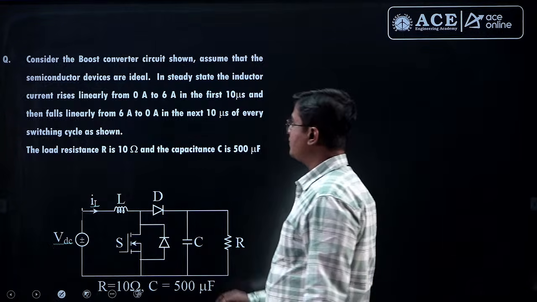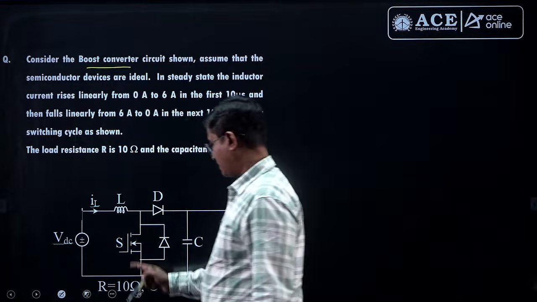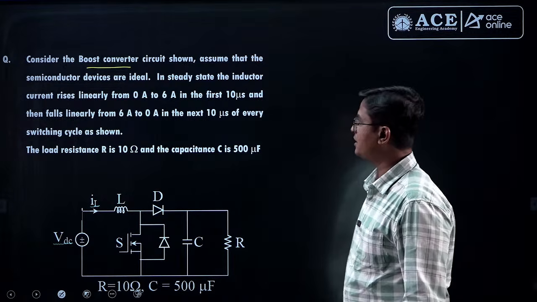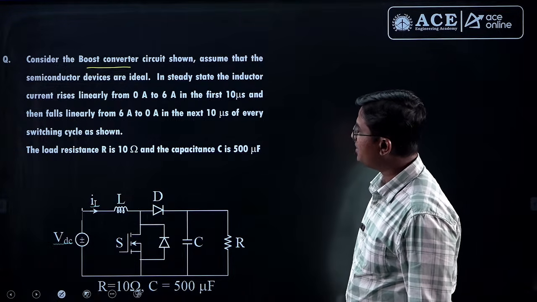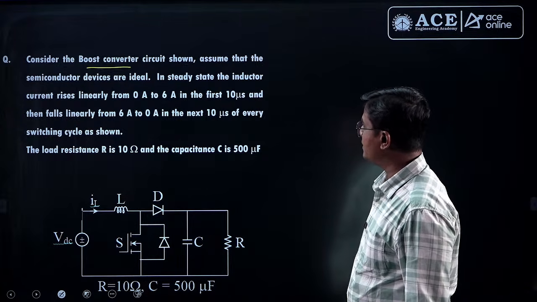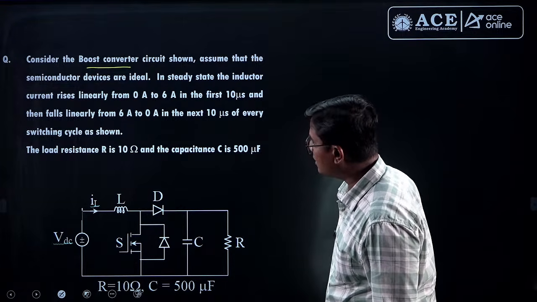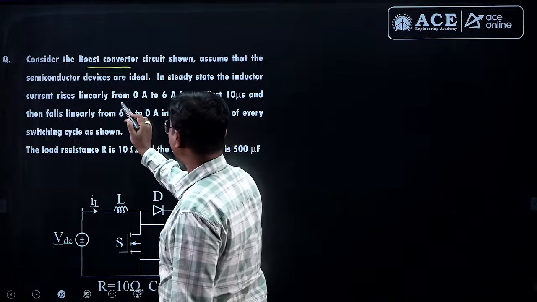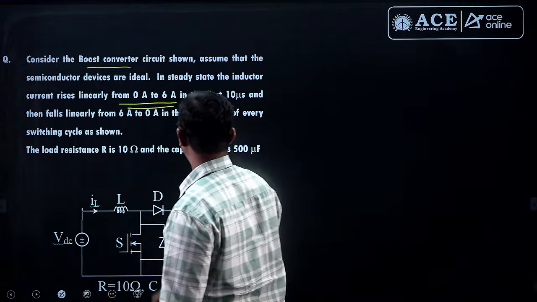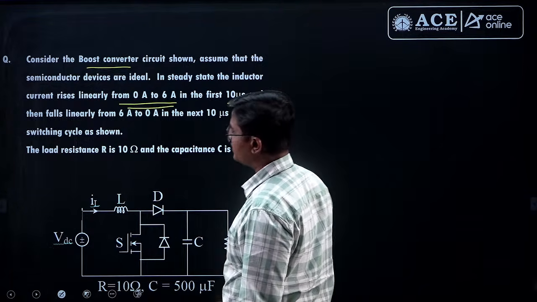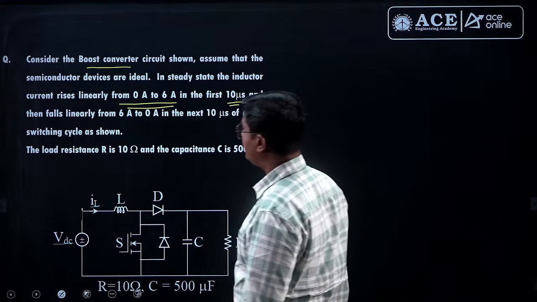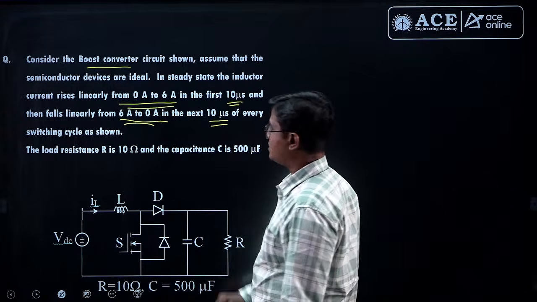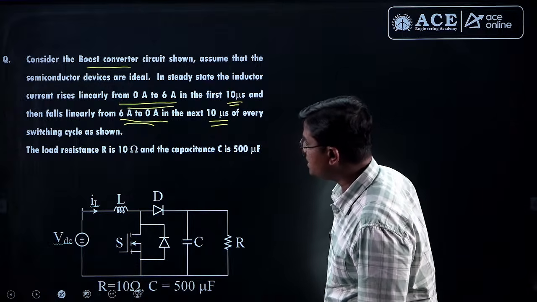Here he has given the boost converter circuit diagram. This is a boost converter. Inductor is connected at the source side, so boost converter, right? Assume that the semiconductor devices are ideal. In steady state, the inductor current rises linearly from 0 to 6 ampere in the first 10 microsecond and falls linearly from 6 ampere to 0 ampere in the next 10 microsecond of every switching cycle.